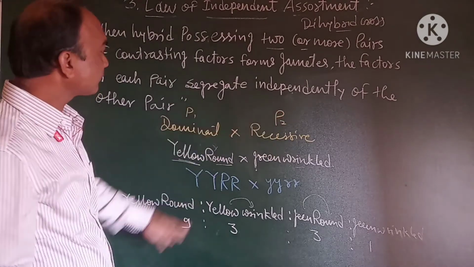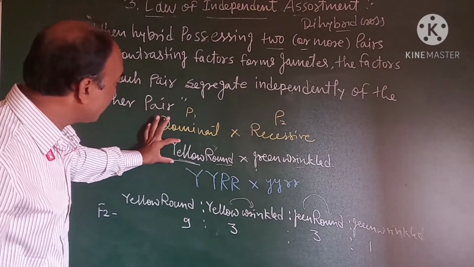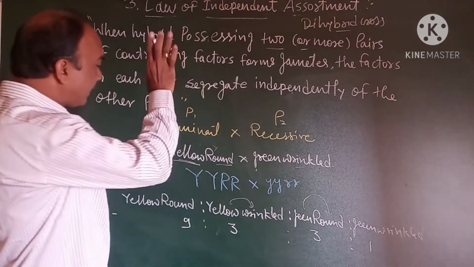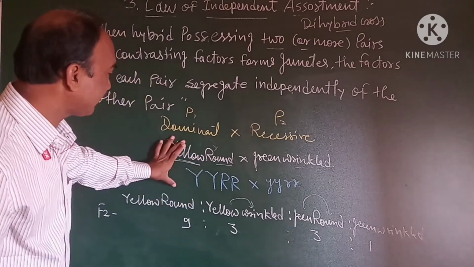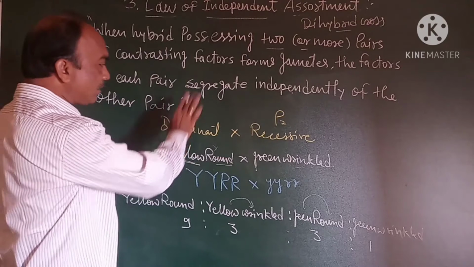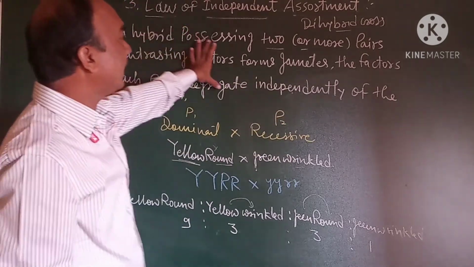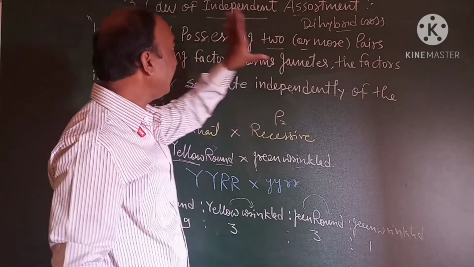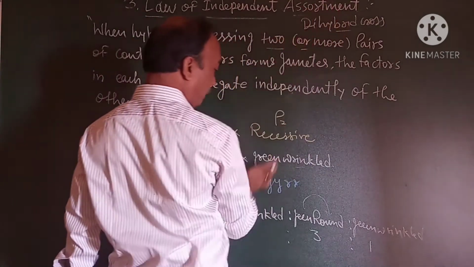Means what does Mendel's third law say? Each and every character is independent of each other. Each and every factor is independent of each other. That is called the law of independent assortment, and it is explained with the help of a dihybrid cross.